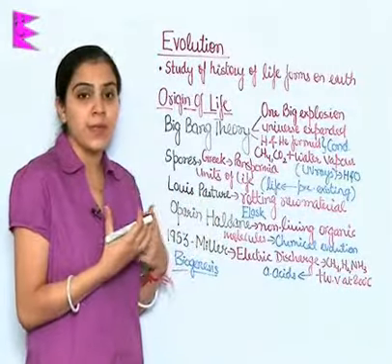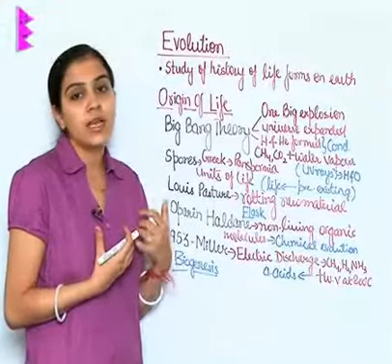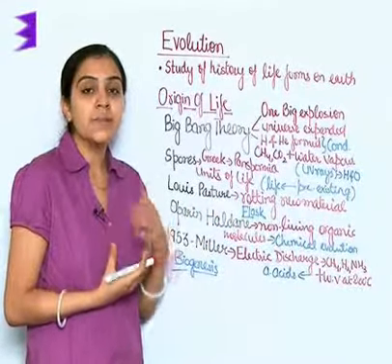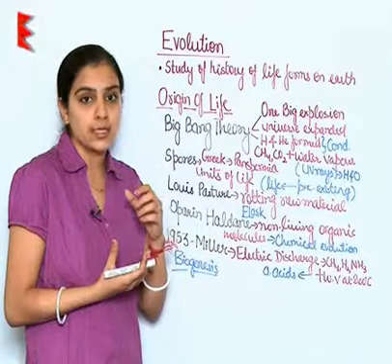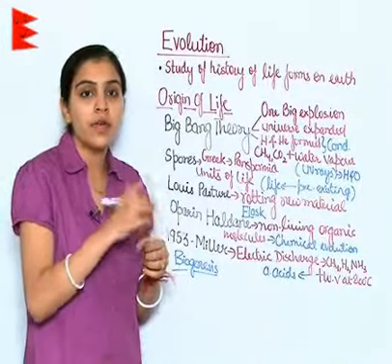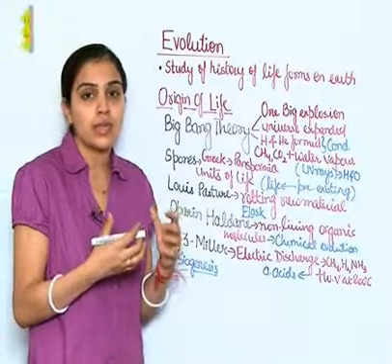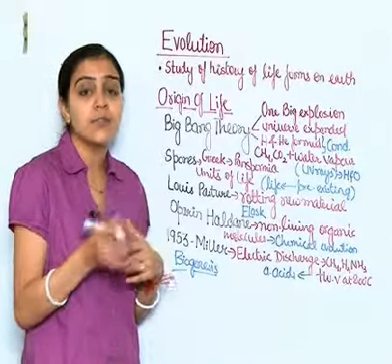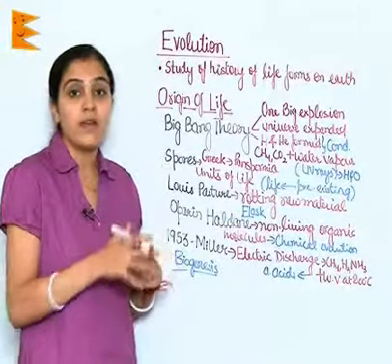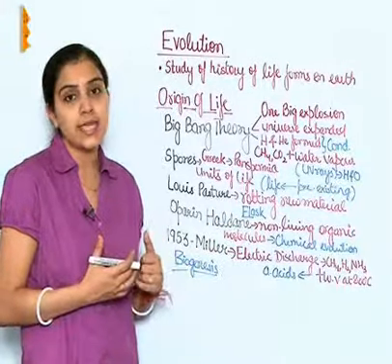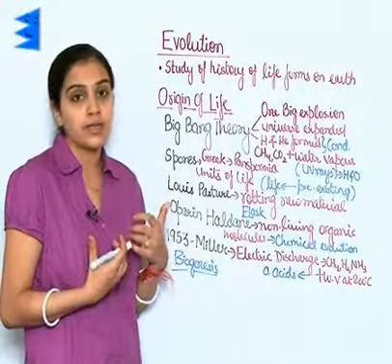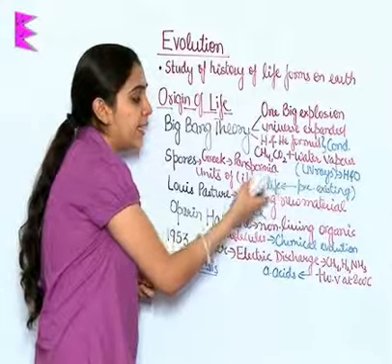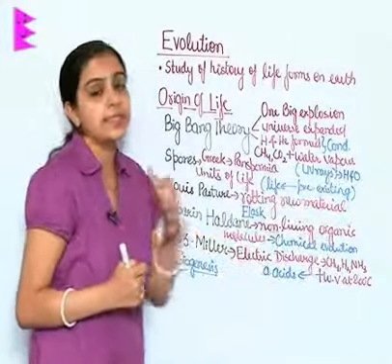Before Louis Pasteur's experiment, it was believed that life is coming out from rotting raw materials. Louis Pasteur did a flask experiment in which he put killed yeast in two flasks. One was a sterilized flask which he covered, the other one was a normal flask, non-sterilized, and he kept it open in the air. After the experiment, he found out that the flask which was covered as well as sterilized is not showing any sign of life, whereas the flask which was open and unsterilized shows the form of life. Hence, this gave us the belief that life is coming from pre-existing life.